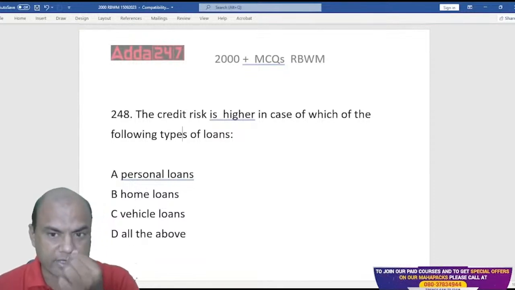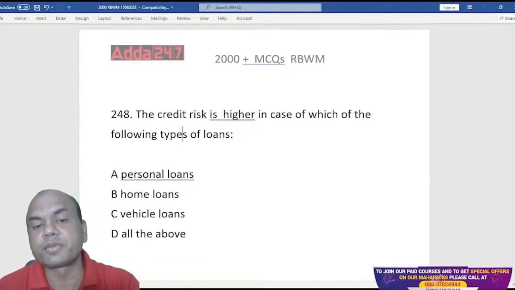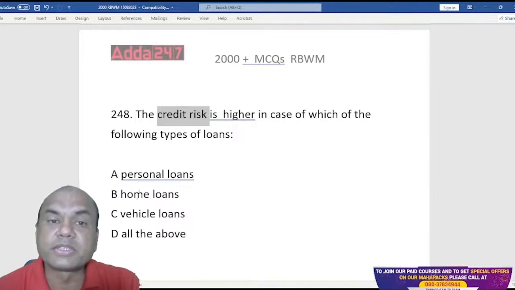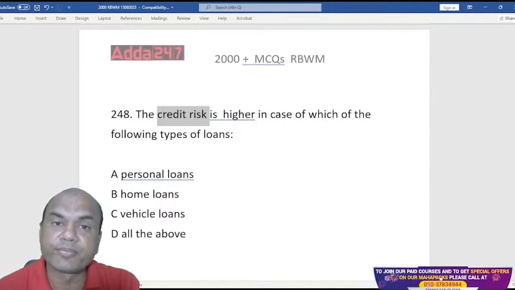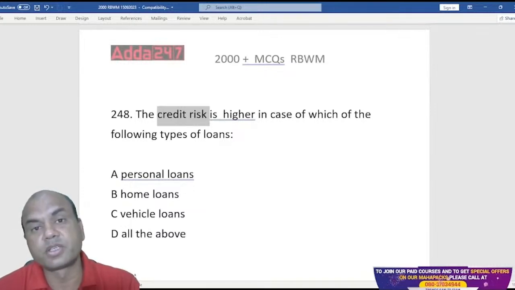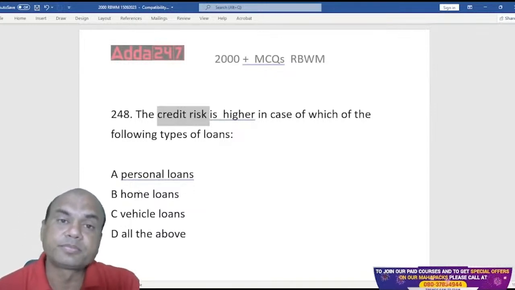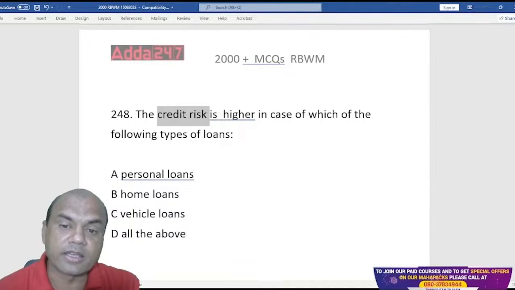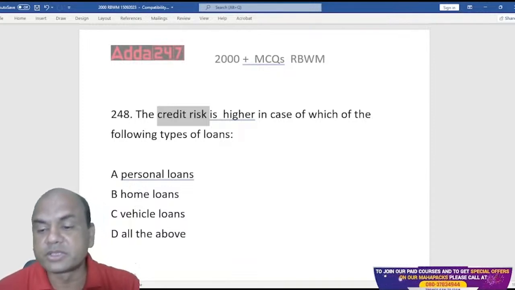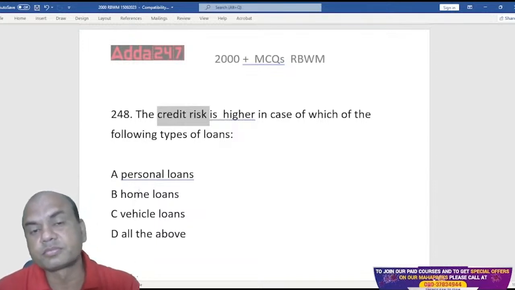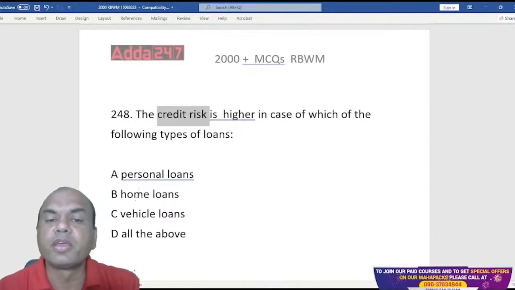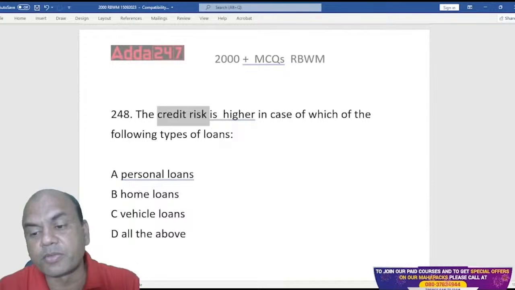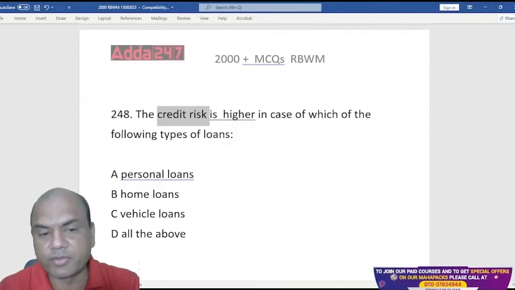The credit risk is higher in case of which of the following types of loans? Firstly, you need to understand credit risk. Credit risk means the default risk. Default risk means the borrower not paying you. Suppose I give a loan to you and you don't pay, then I'll be in trouble. That is known as credit risk. So the credit risk is higher in which type of loan: personal loans, home loans, vehicle loans, or all of the above?